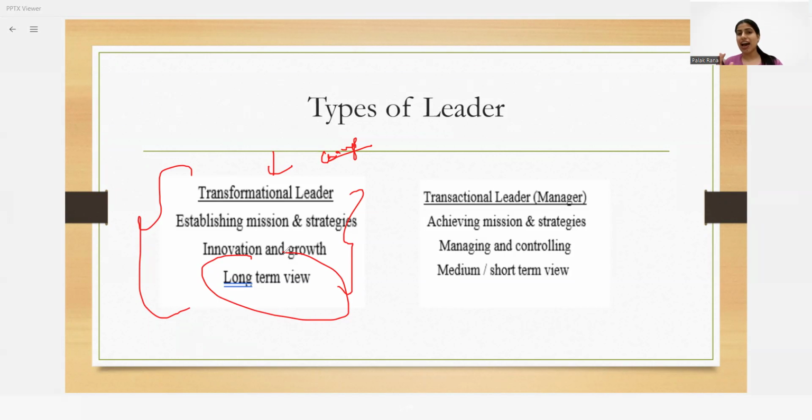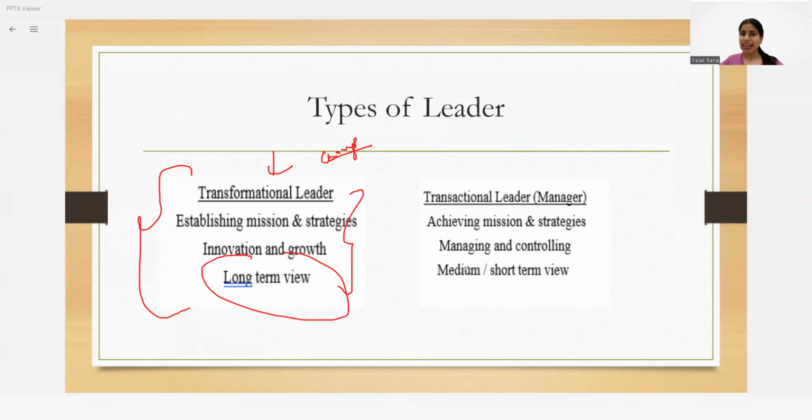On the other hand, there are transactional leaders, which are also known as managers. They are again leading the people, but their main focus is to achieve the mission which has been established by the transformational leader, and to achieve those strategies which have already been established. Their main task is to manage and control the people of the organization.